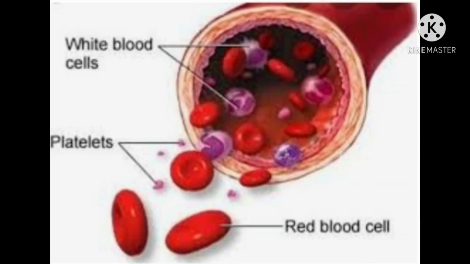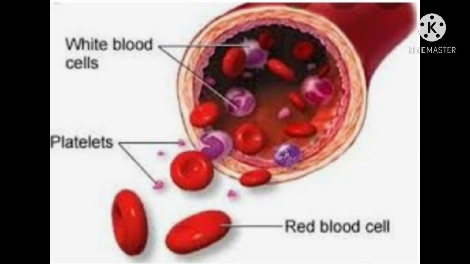If there were no platelets in the blood, then bleeding caused by a cut from an injury would not stop. This may cause loss of too much blood from the body of a person, leading to death. Blood is needed by all the parts of our body because it performs some important functions in our body. Let us study the functions of blood in our body.